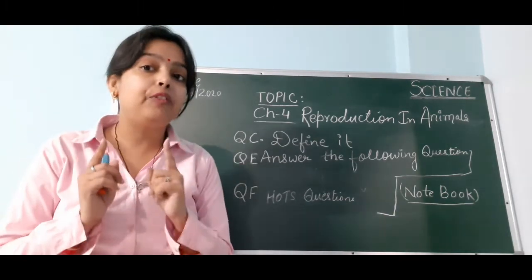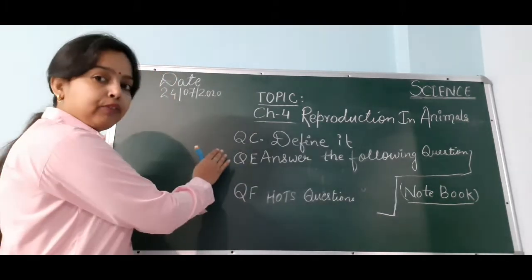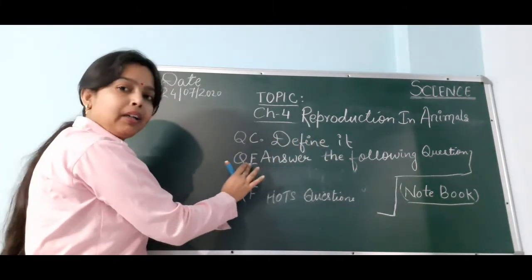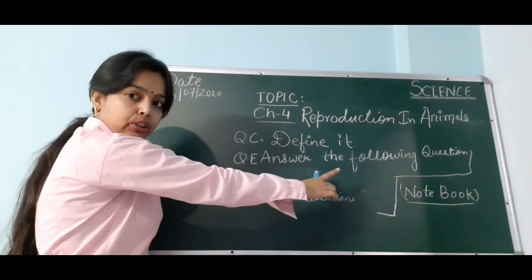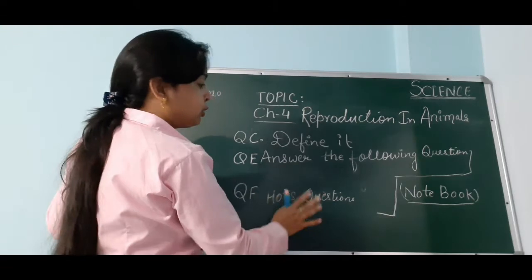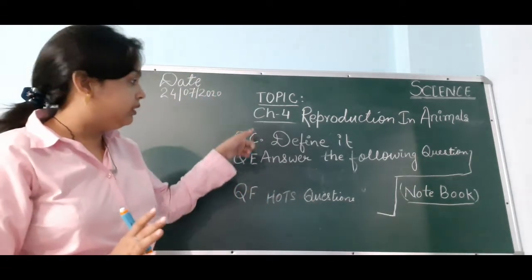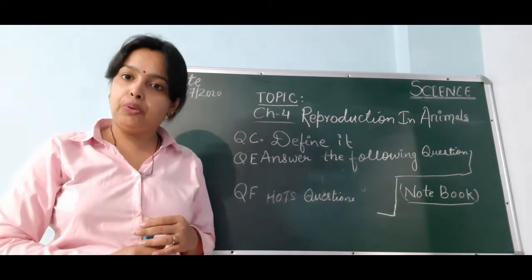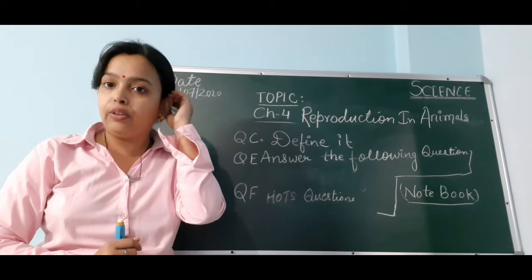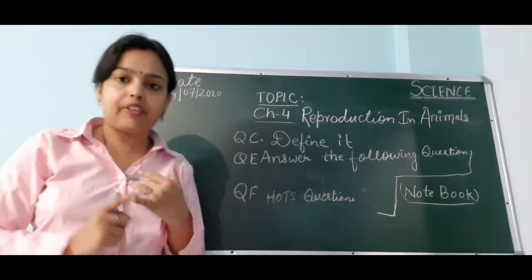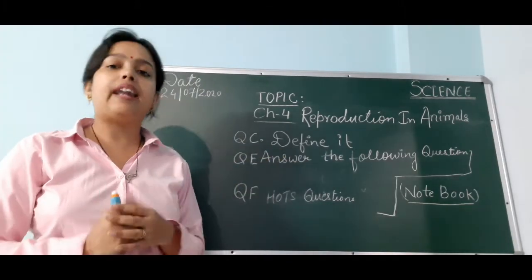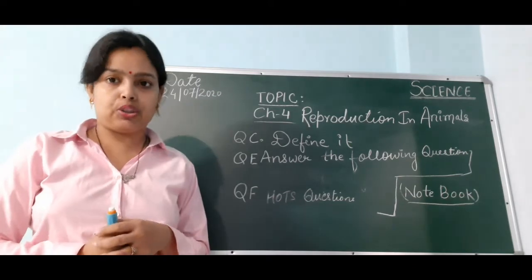Listen very carefully. You have to do question number C, define it. Question number E, that is answer the following question. And after that question number F, that is hot question answer. So you have to do these 3 questions in your notebook. You have written keywords in your notebook. After that you will write define it, then answer the following, and after that you will write hot question answer.